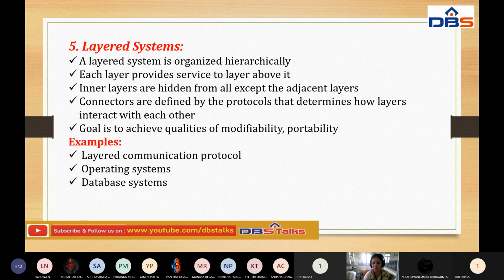The operating system is a combination of user applications and software applications, and it also follows a layered architecture. It communicates with the hardware and software. Database systems also are among the best examples of layered systems.